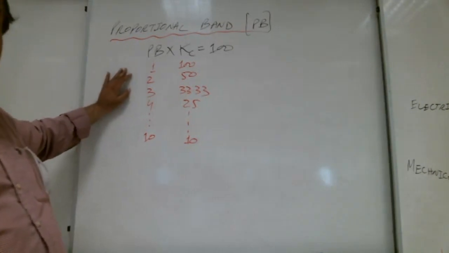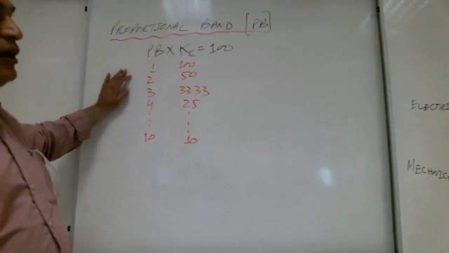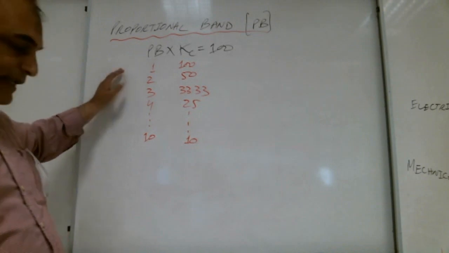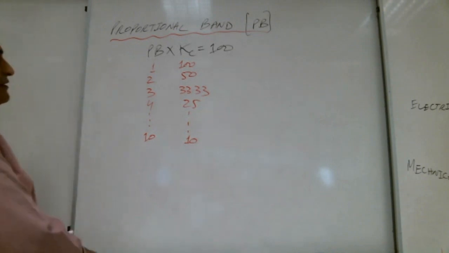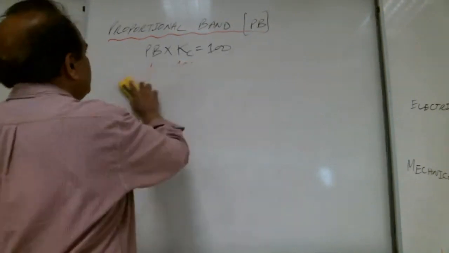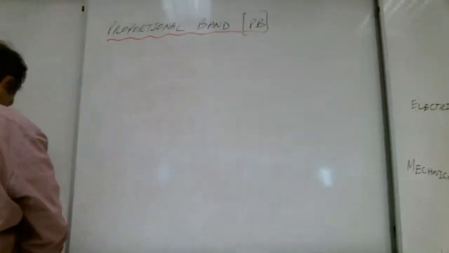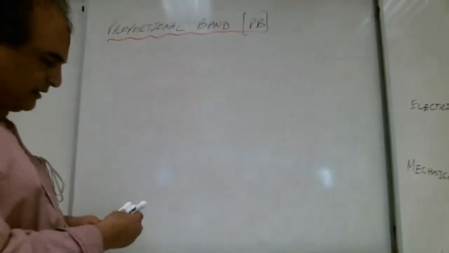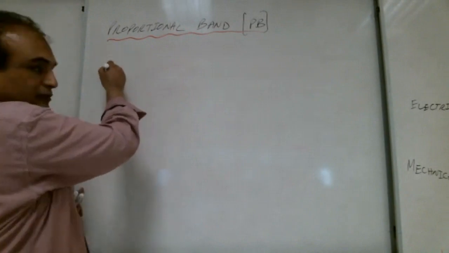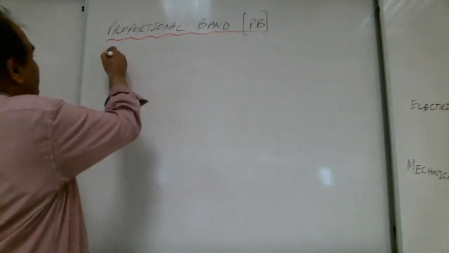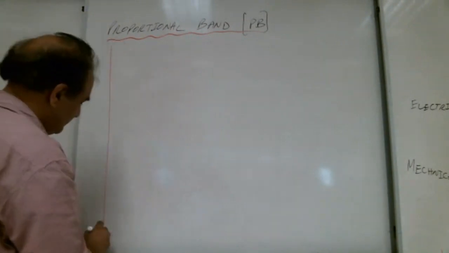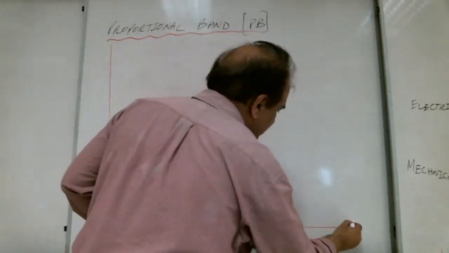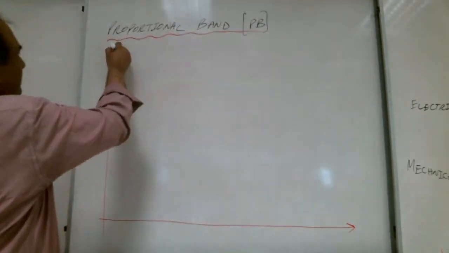Because still we have not defined the proportional band. What is proportional band? How do we define it? We don't know, so let us define it and then we can judge what will happen. Brothers with me? So let us define the proportional band.